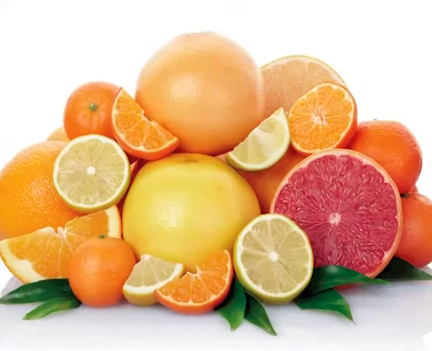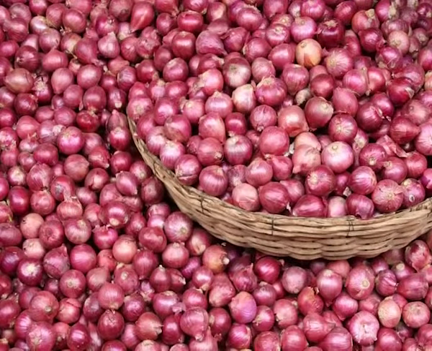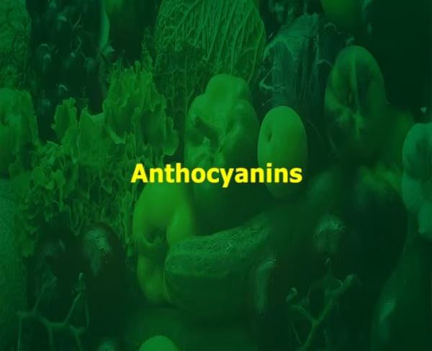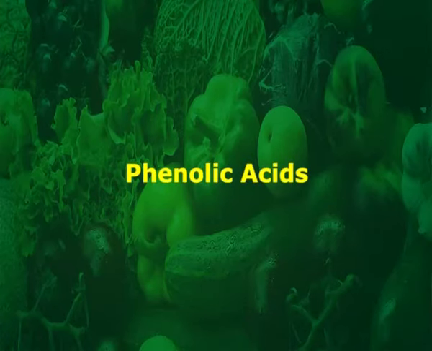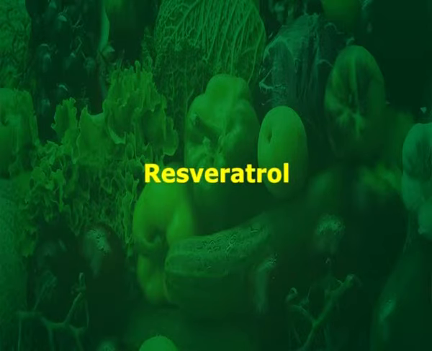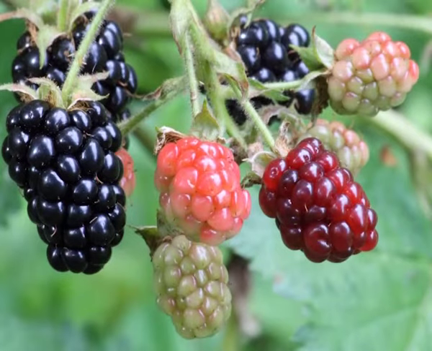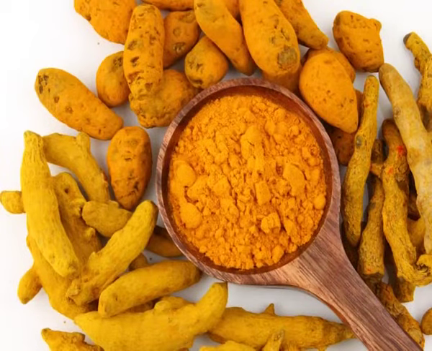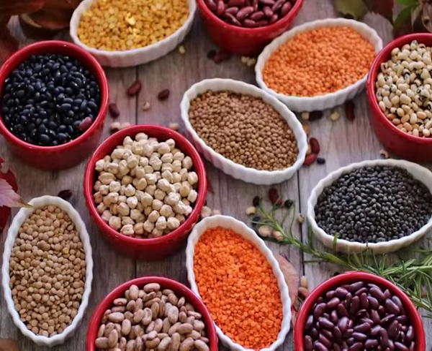Flavanone is present in citrus fruits. Flavonols are present in onions, apples, tea, and broccoli. Anthocyanins are present in blueberries and blackberries. Phenolic acid is present in berries and legumes. Resveratrol is present in dark grapes, raisins, berries, and polygonum. Curcumin is present in turmeric root. Isoflavone is present in soybeans and legumes.